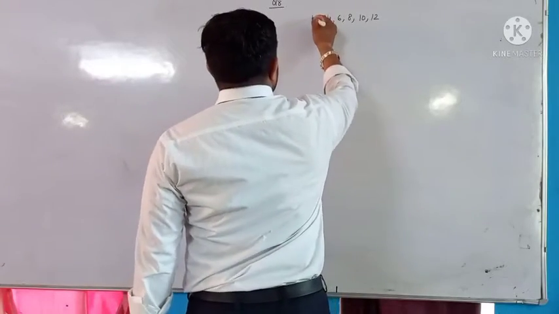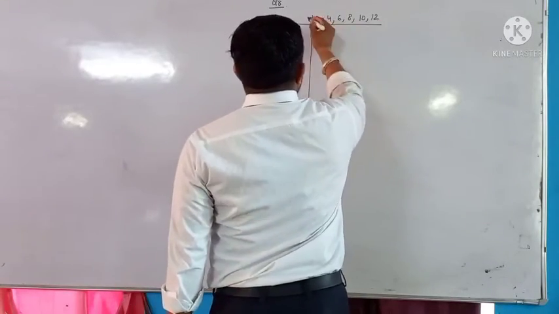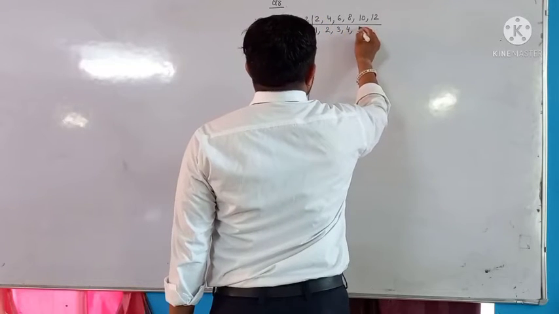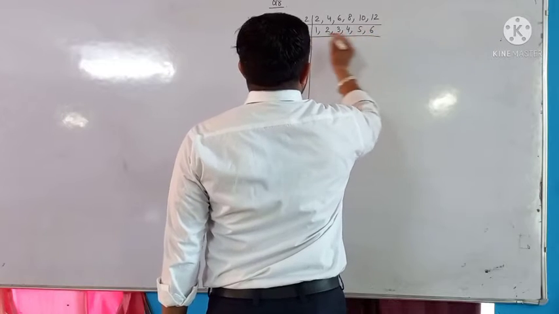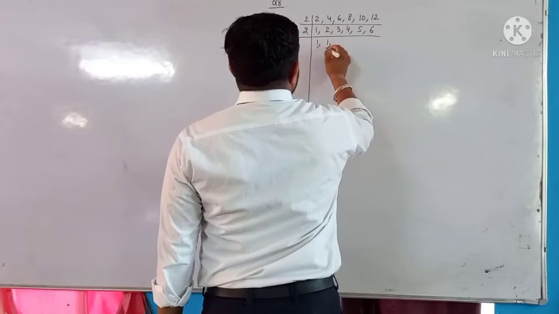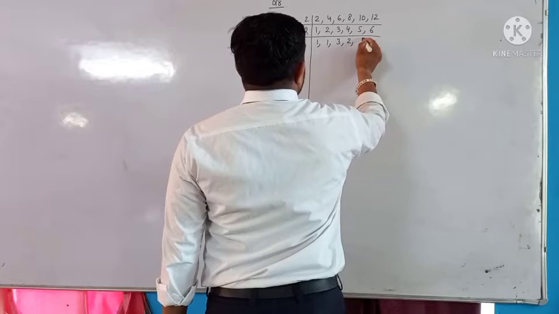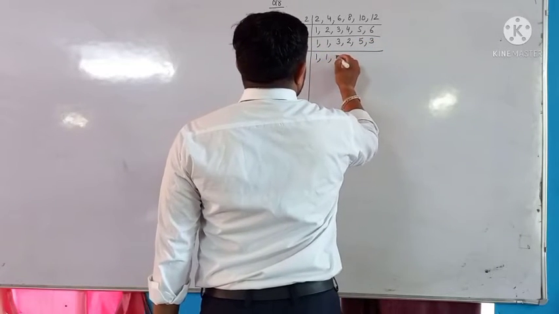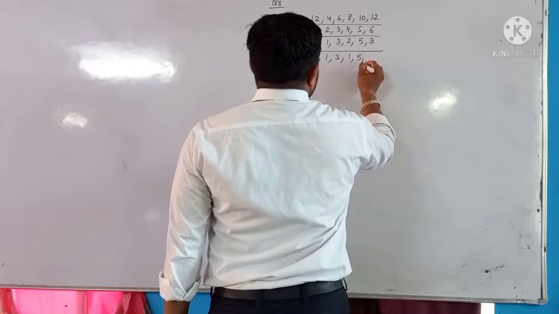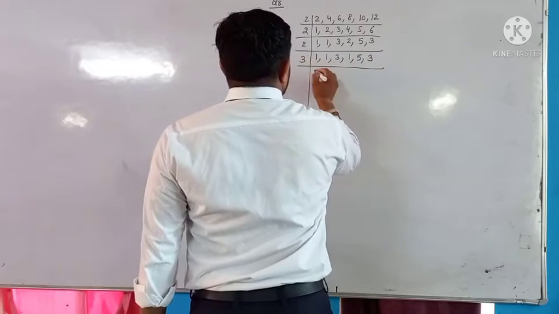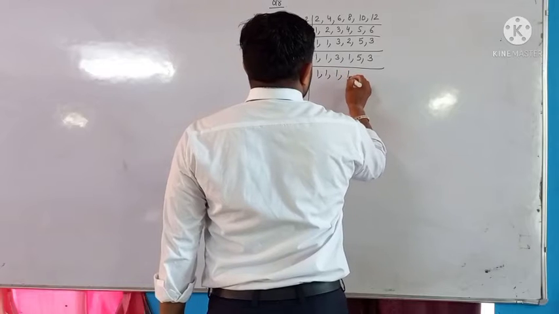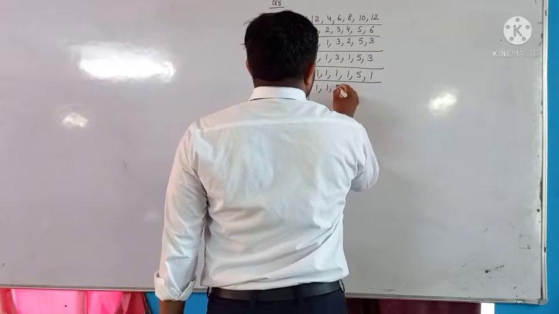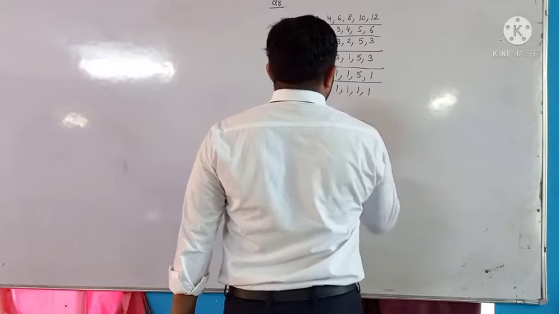These are given in seconds. So first we find the LCM by 2. 1, 2, 3, 4, 5, 6. Then again by 2, beta: 1, 2, 1, 2, then 3 as it is, 2 2s are 4, then 5, then 3. Then again by 2: 1, 1, 3, 1, 5, 3. Then by 3: 1, 1, 1, 1, 5, 1. Then by 5: 1, 1, 1, 1, 1, 1.